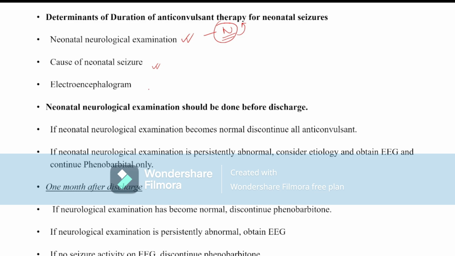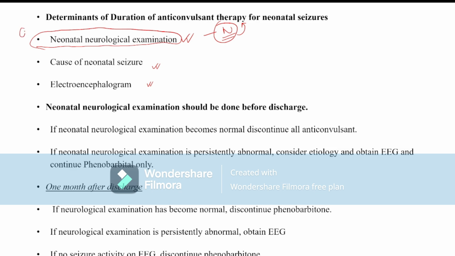And the electroencephalogram, that means the EEG finding. If the child is neurologically normal and EEG is abnormal, we can stop the anticonvulsant. If the neurological examination is abnormal and EEG normal, then we can also stop the anticonvulsant. But if the neurological examination is abnormal and the EEG is also abnormal, then we can continue the anticonvulsant. So the neurological examination is the first and most important determinant of the duration of anticonvulsant drug.